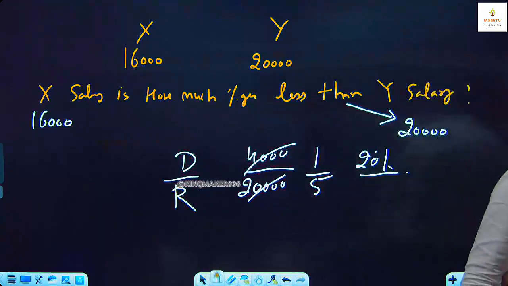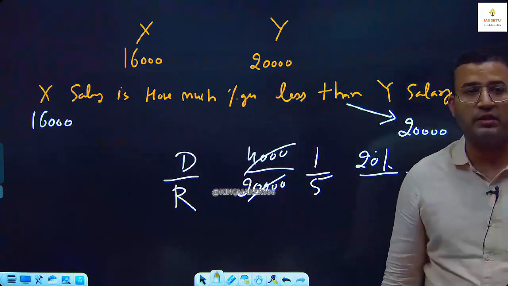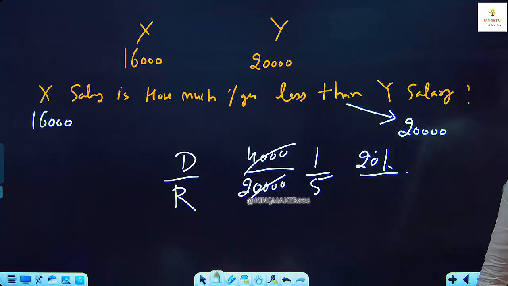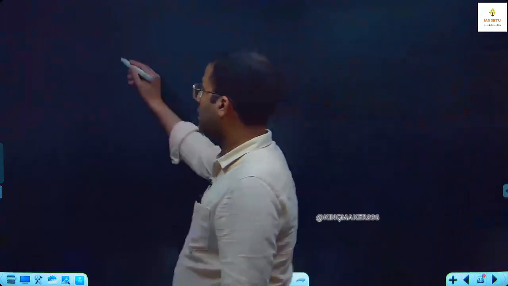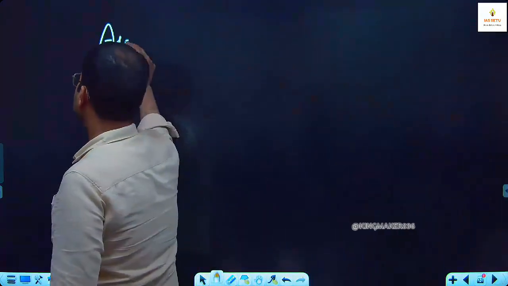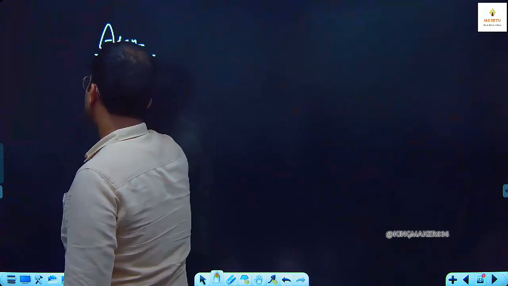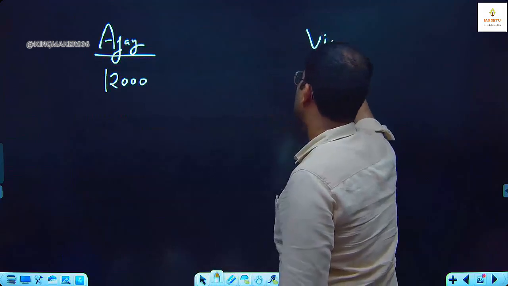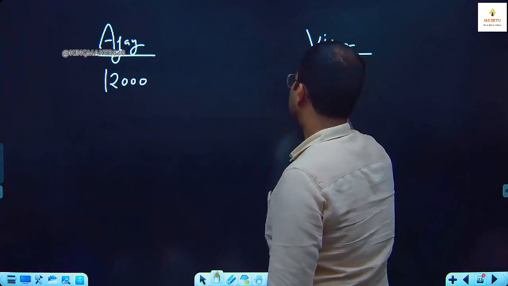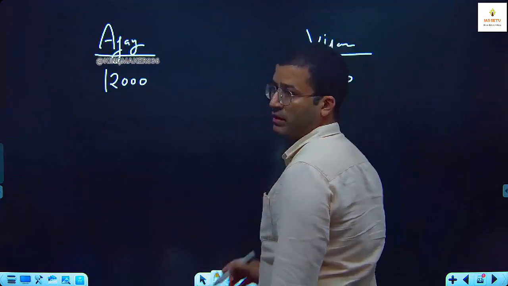So here in the third language, the value after 'than', after 'as compared to', is our reference. Ajay salary is 12,000. Vijay salary is 16,000. Okay.